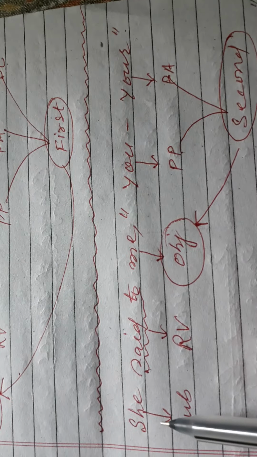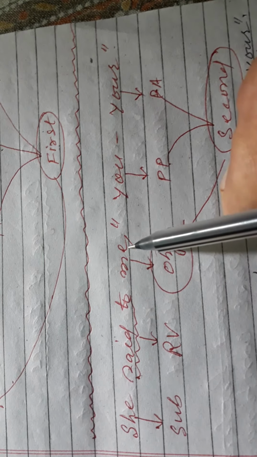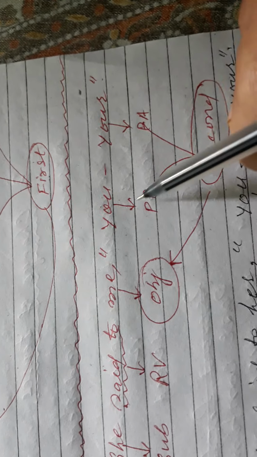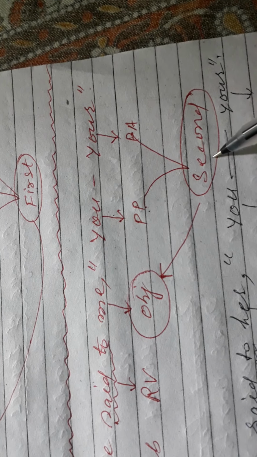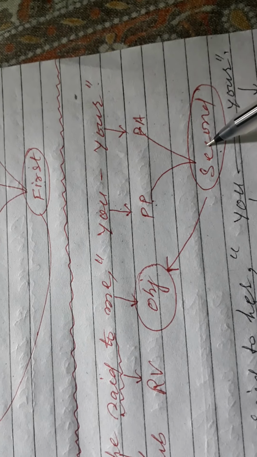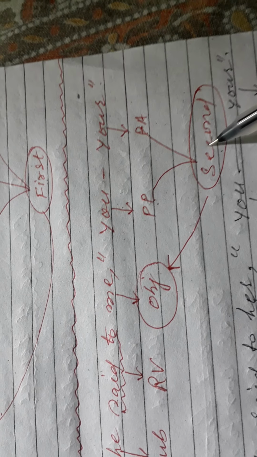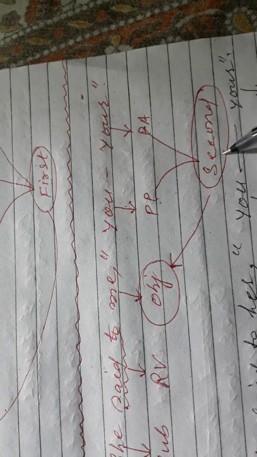Let's see the second person. Suppose I give you an example: she said to me, "you, your." This is the reported speech. This is a personal pronoun and this is a possessive adjective. These two are second person. The second person always changes according to the object of the reporting verb. So the object is me.